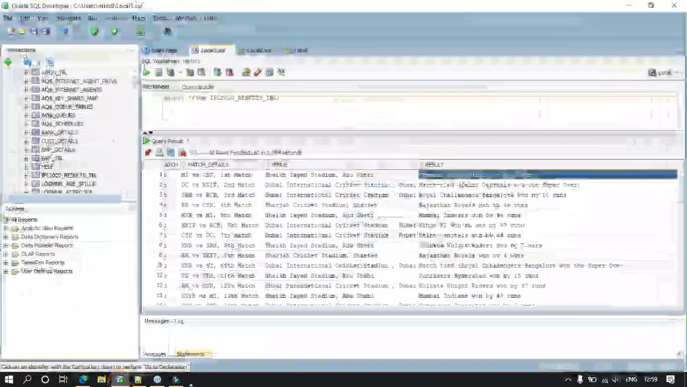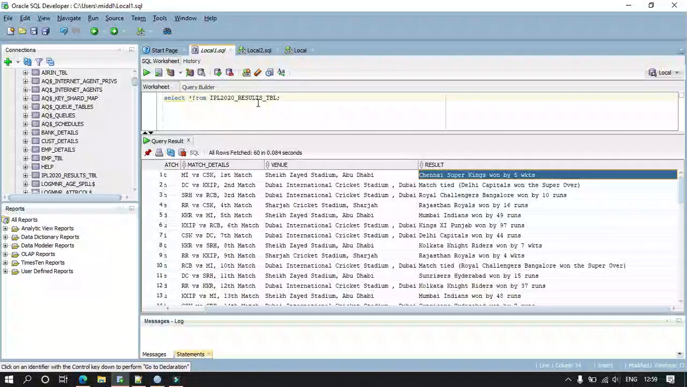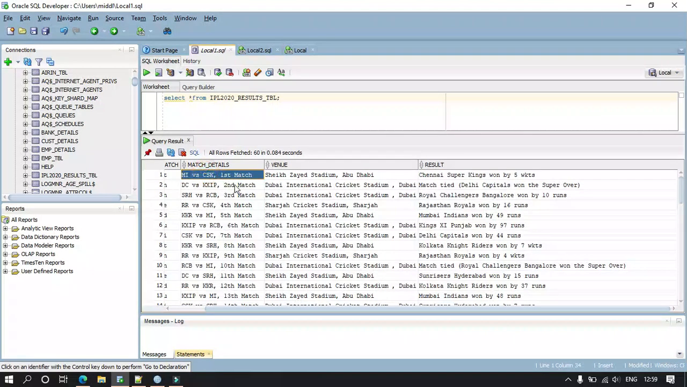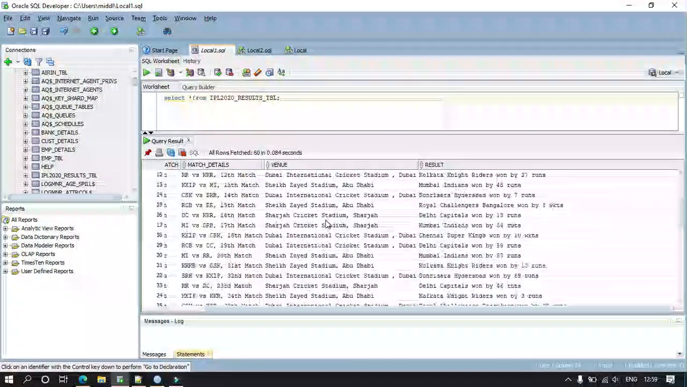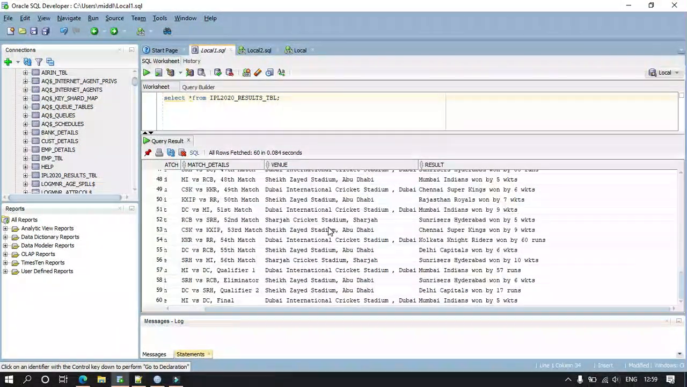For that, I have a database, in which there is an IPL table which contains the match details, the competitors, the venue where the match was played, and the result. I have every single detail in this table, details of every single match that was played, including the final which was recently played between MI and DC.